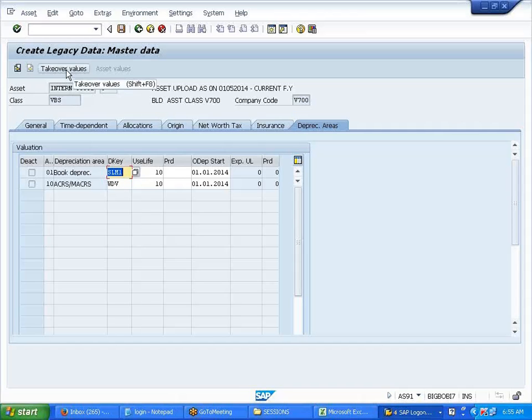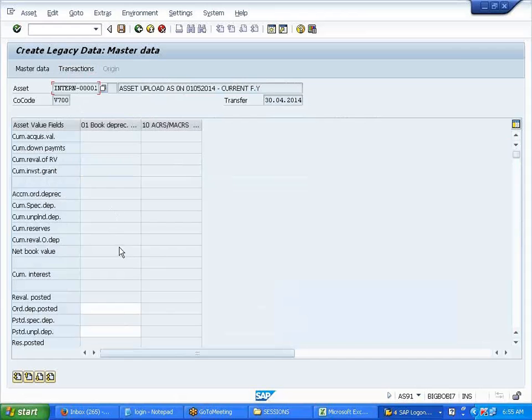Now I'll go to the takeover value, see here. What happens here is the acquisition value is not coming. Why is the acquisition value not coming? Already closed the value, right? Acquire it in the current year we are doing, no brother, this you will post manually in the 5th period, because you are running in the system, right? Hello? Yeah, it is not the closed year.